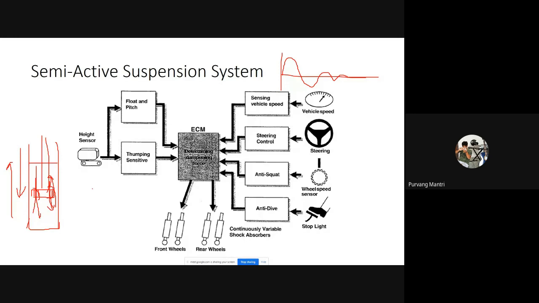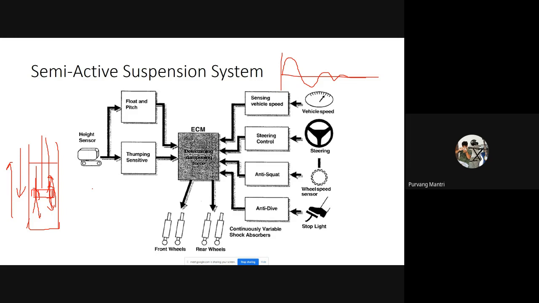controlling the diameter of the orifice can be done mechanically and electrically, in both ways. So if you are aware about the current Apache RTR 200 4V, it has adjustable front shock absorbers. In adjustable shock absorbers, they have screws on top of the shock absorbers which you rotate to change the stiffness of the shock absorber. By rotating those screws, indirectly you are controlling the diameter of the orifice on the piston, and in that way you can control the compression and the rebound damping coefficient of the shock absorber.